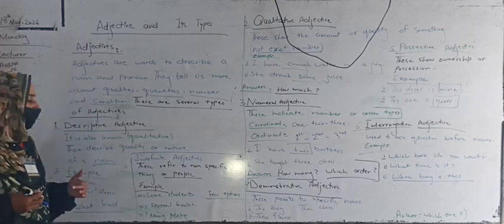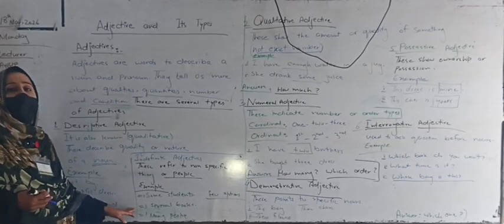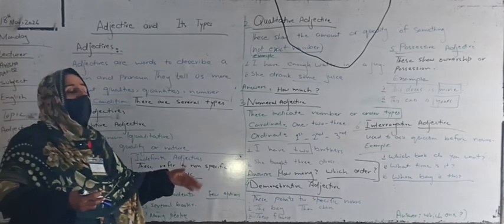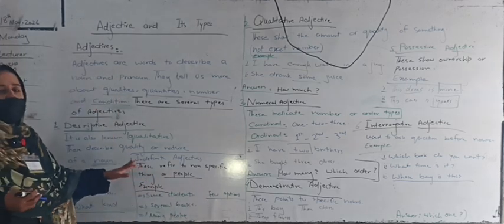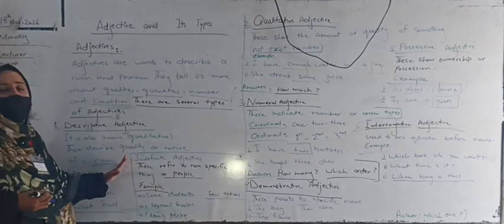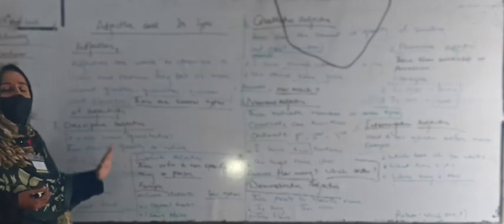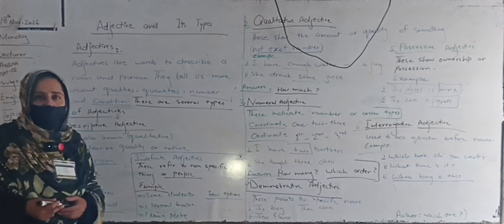I have several books in my library. I have met many people in the ground. I have few options. This is the last adjective in my lecture. Indefinite adjectives always tell about non-specific things and people.